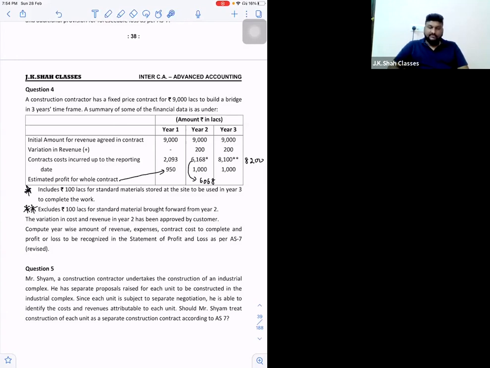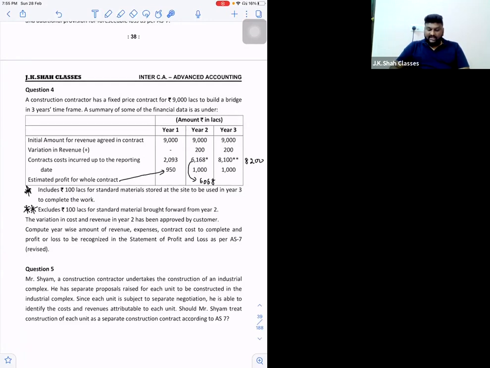So what is the first star? It says includes 100 lakhs for the standard materials stored at the site to be used in year 3 to complete the work. Now can I say here, this 6168 includes 100 lakh rupees of material which is purchased this year, but technically is going to be used in the third year. So can I say in this year, I have to subtract 100 rupees. So when I subtract 100 rupees, my cost for second year will be 6068. Correct? I hope you are getting this point.